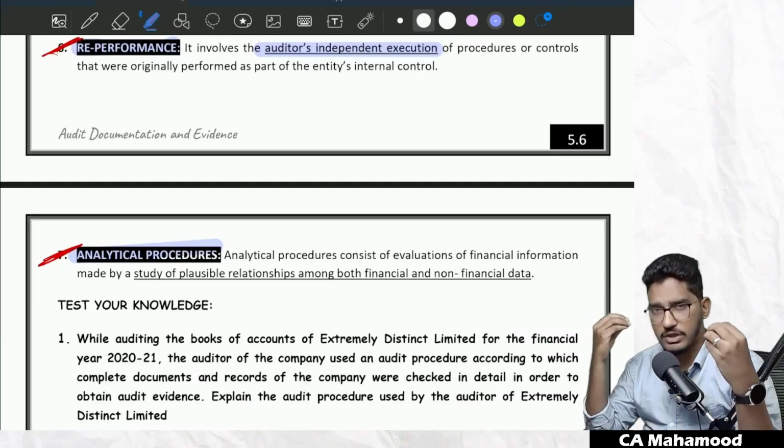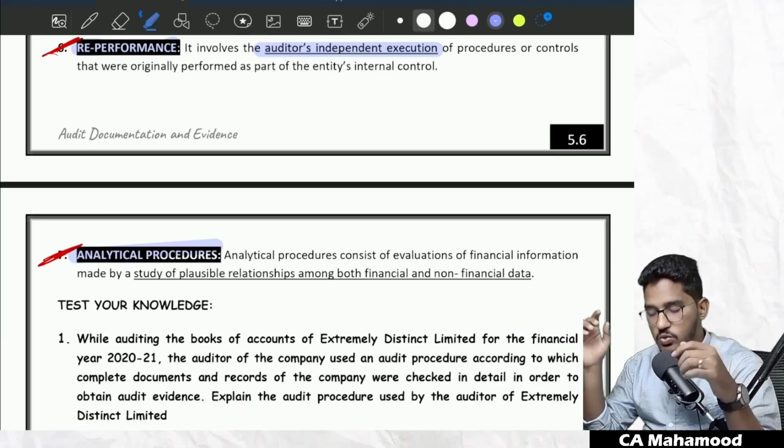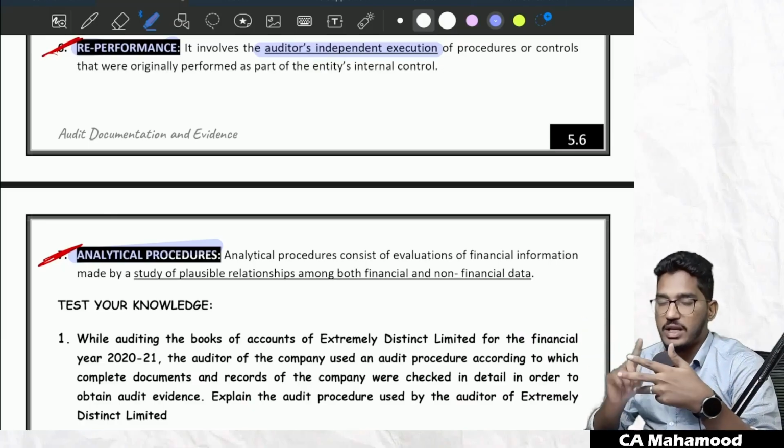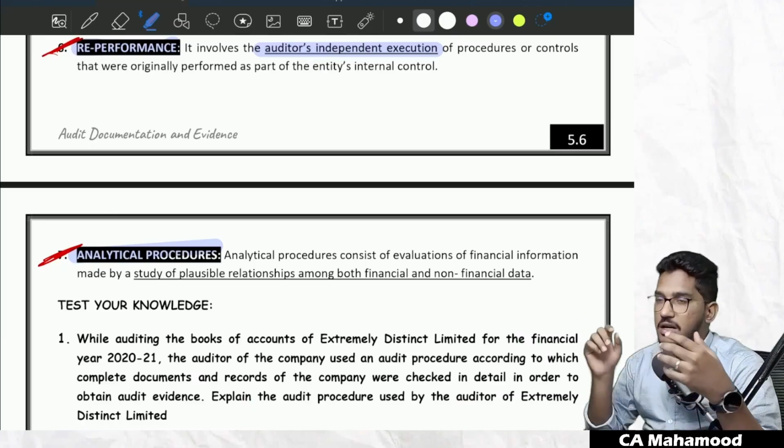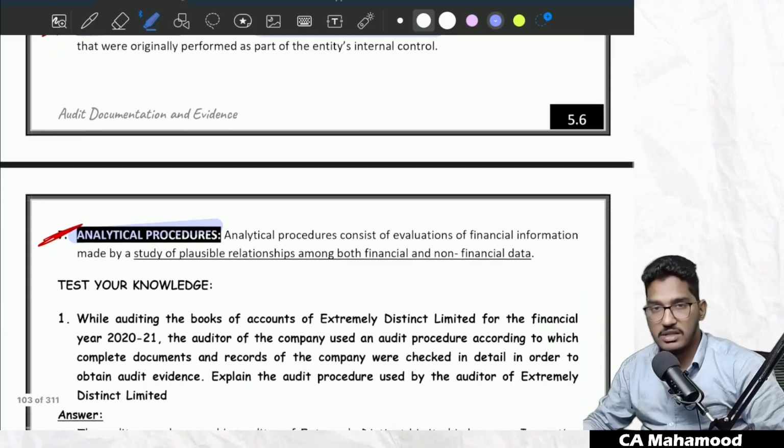So for achieving the objective of any audit procedure, these are the only 7 techniques which are available. So what are the 7 techniques? Inspection, inquiry, observation, external confirmation, recalculation, reperformance, and finally analytical procedures. So these are the 7 methods relating to audit evidence. Understood everybody? Clear and comfortable?